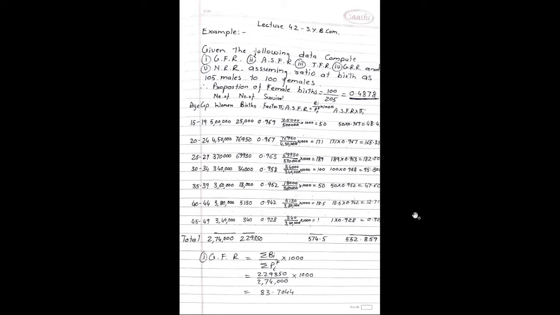See the example. Given the following data, compute GFR, ASFR, TFR, GRR and NRR. Assuming ratio at birth as 105 males to 100 females. Now we have to find the proportion of female births as 100 divided by 205, which is nothing but 0.4878.